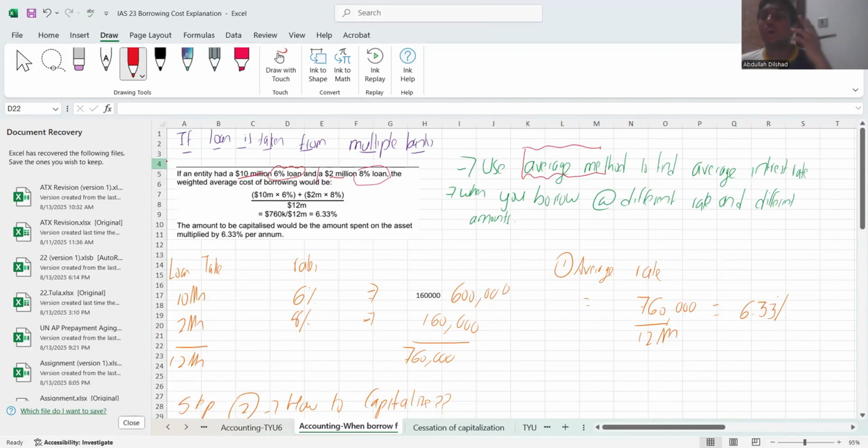Logical, right? You are taking loans from two or three companies at different rates, so you need to understand which rate you are supposed to use. We will come and take it at our average method, right? So this is how we calculate the average method.